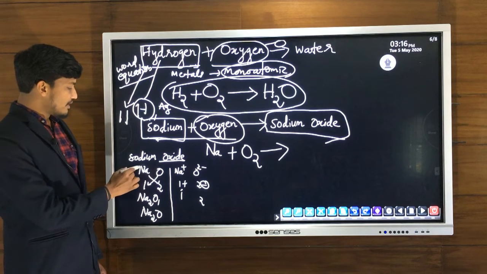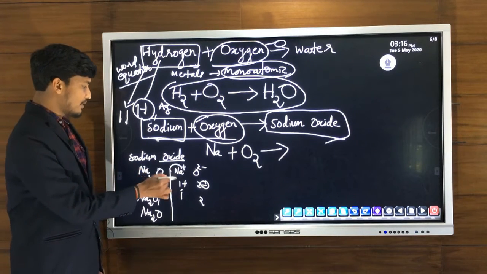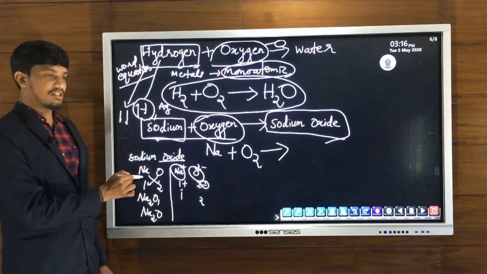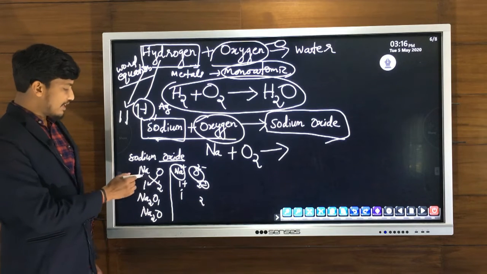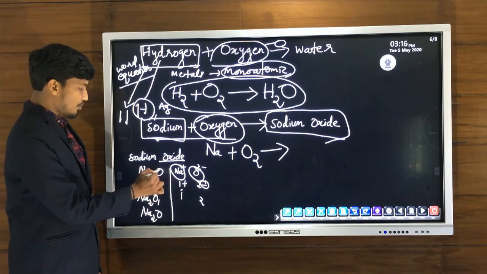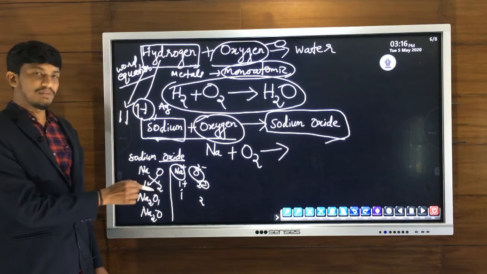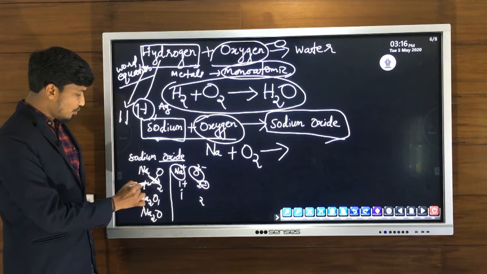Now the main step: sodium Na, oxide O. We will write only the symbol of cation and anion, not the charge. Then under them we write the valency: Na 1, oxide 2. Then after that, exchange the valencies: Na2O1.